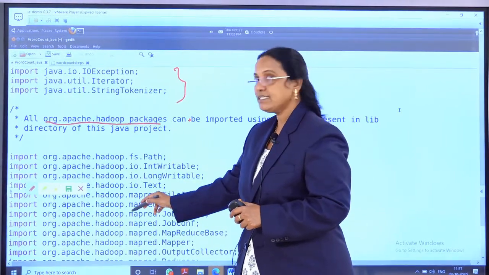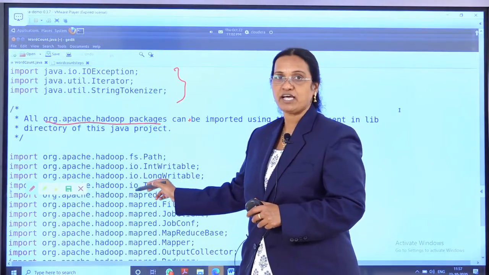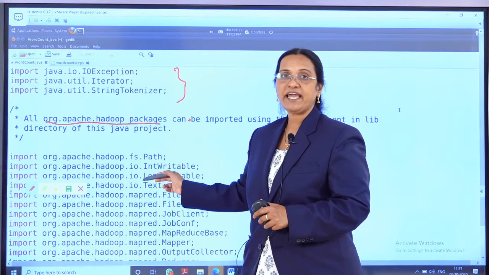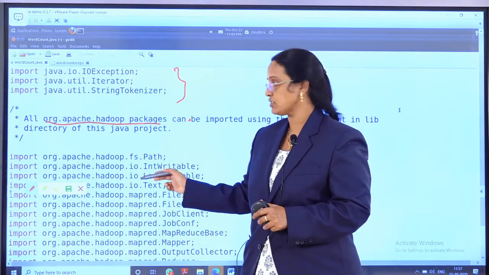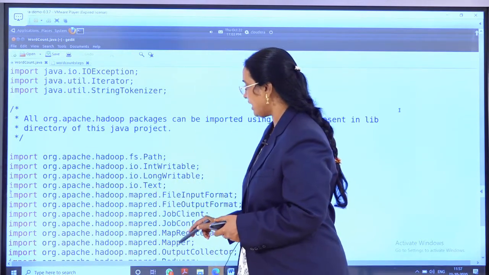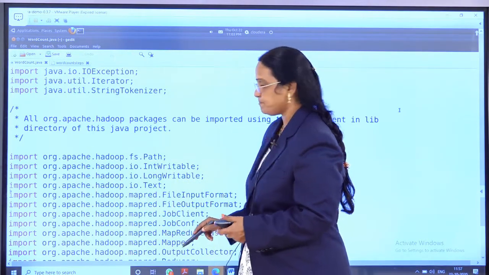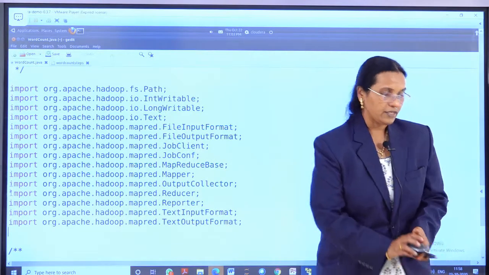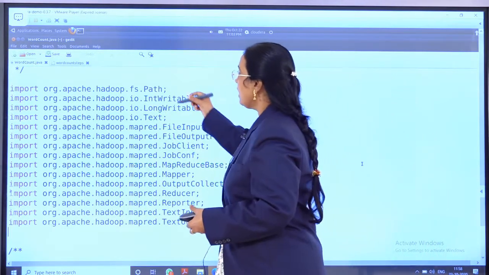But these packages are purely new for us, because we have not come across them. So for Java, these are the important packages. Let us see what the important packages are. Yeah, these are the important packages.